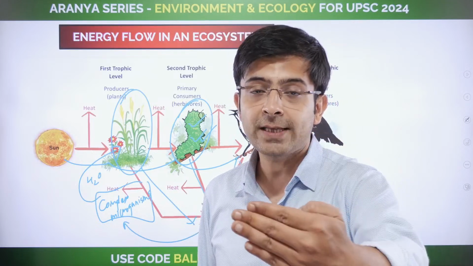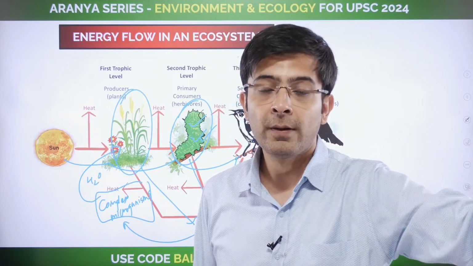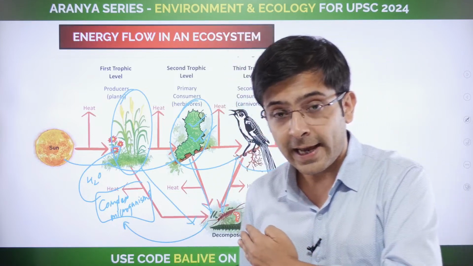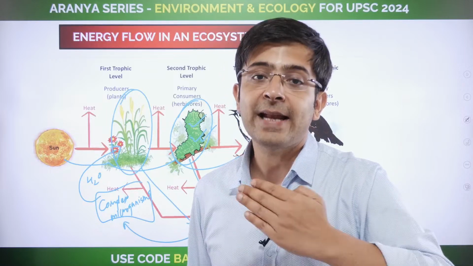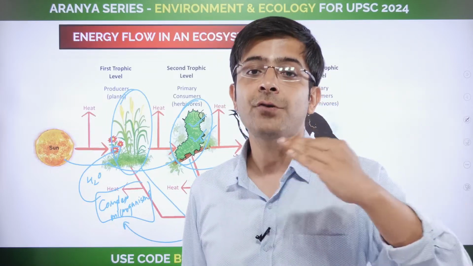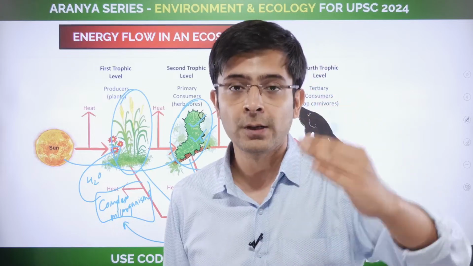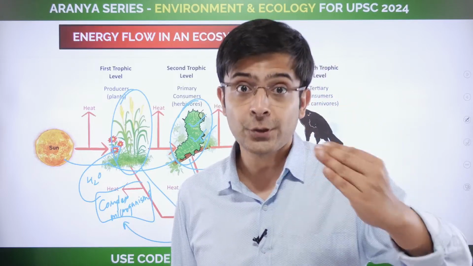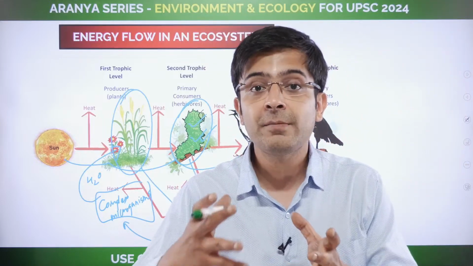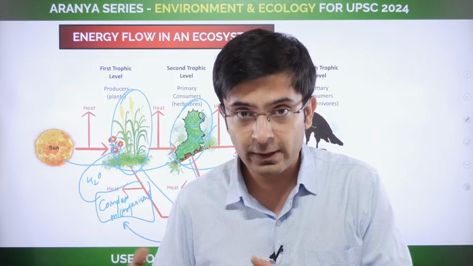Unless A does their work, B gets no food. B does their work, only then C gets food. So again it is unidirectional, and an interrelationship is formed at each trophic level, the level of food in the chain. Who is the consumer? Who is the tertiary consumer? Who is the primary producer? That determines the trophic level.